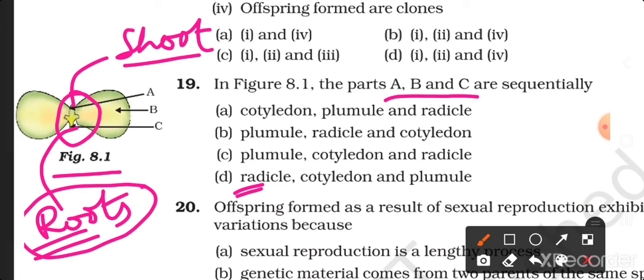So two you know now, upper part is plumule and the lower part is radical, and this one B is the cotyledon. So in this way you can have some tricks to remember the names or labels of the diagrams. So the correct answer is B.